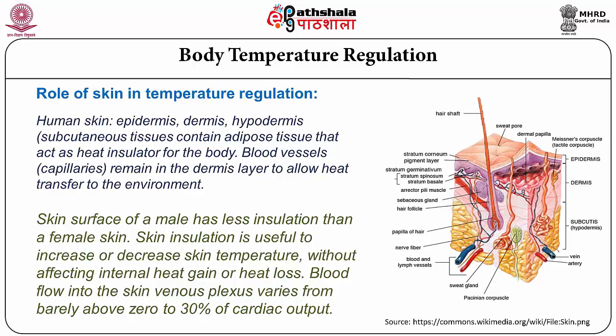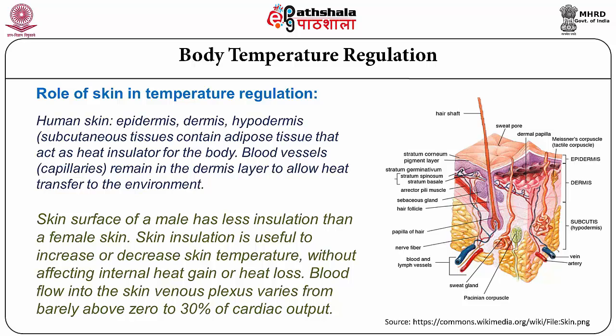I have explained to you in much detail the role of the skin. Here I will repeat: the skin surface of the male has less insulation than female skin because the subcutaneous fat in males is relatively less than in females. The subcutaneous area is a source to conserve heat.